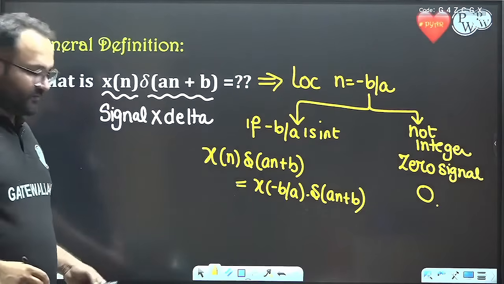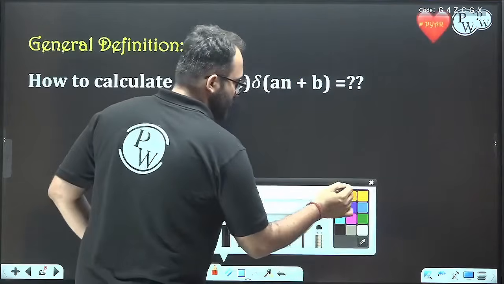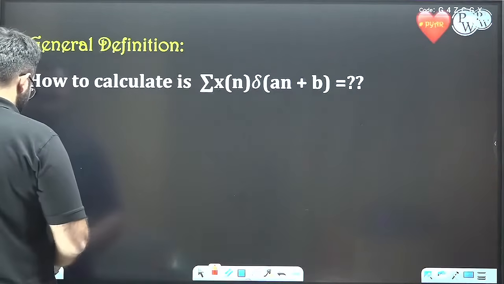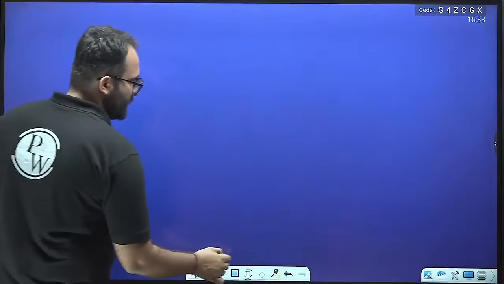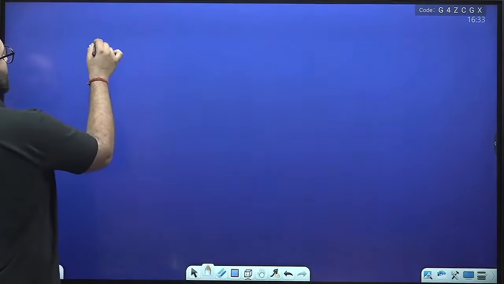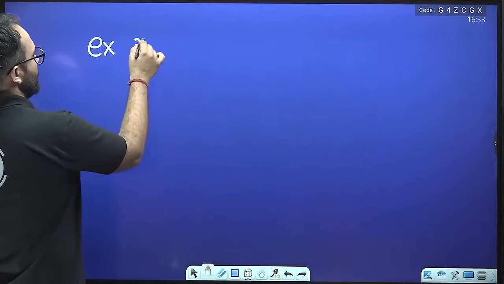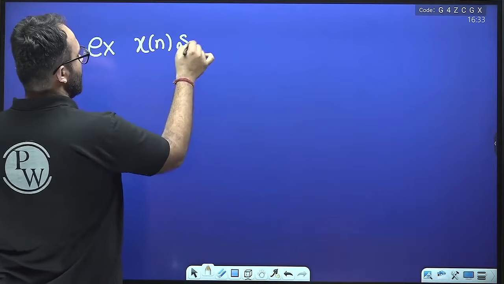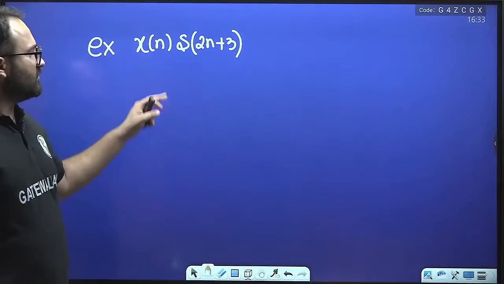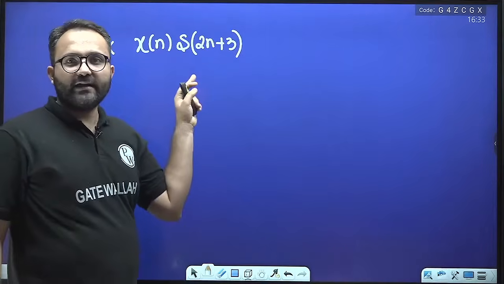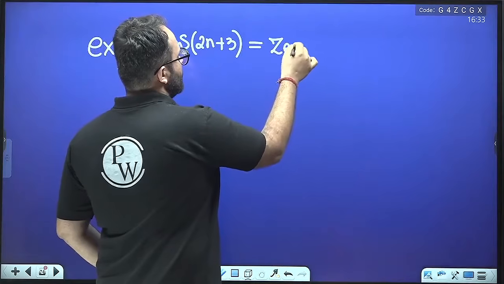I hope this is clear to all of you. Now, some examples for more clarity. Suppose we have to find x of n delta of 2n plus 3. The location is minus 3 by 2, which is not an integer, so this is a 0 signal, always 0.